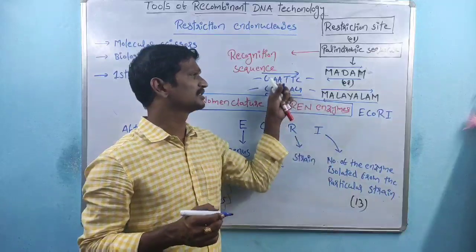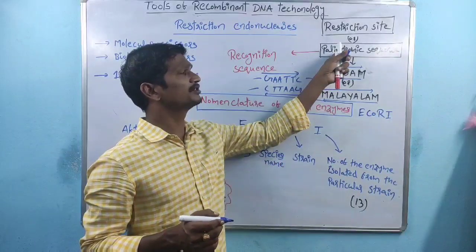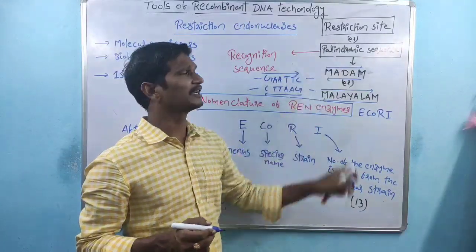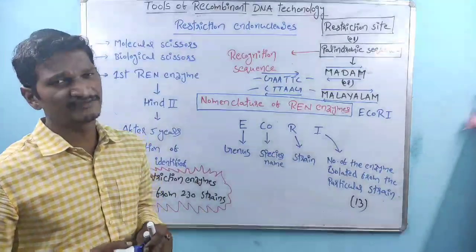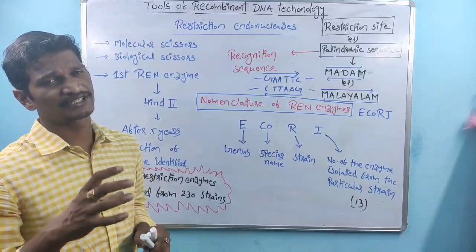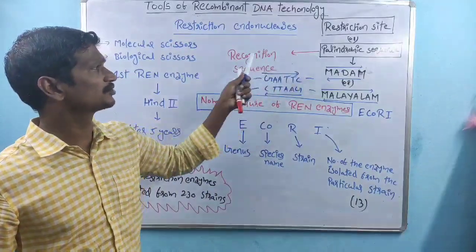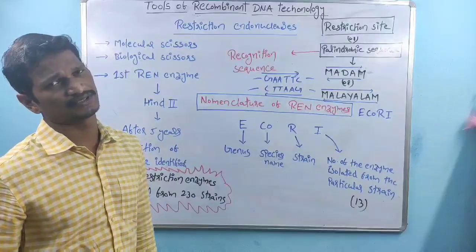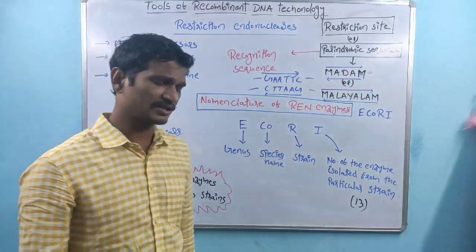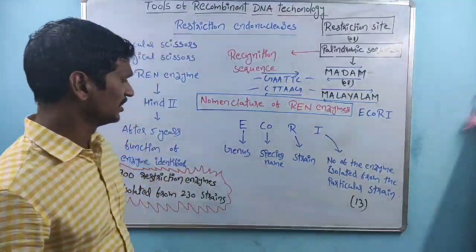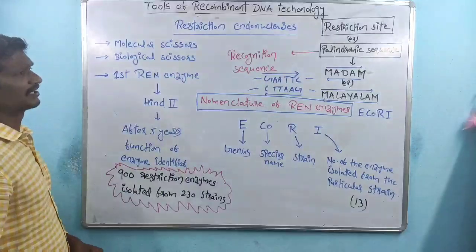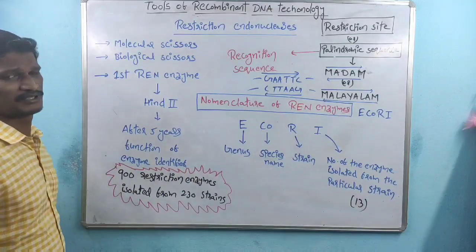That kind of sequence is called a palindromic sequence. These palindromic sequences are identified by restriction endonuclease enzymes. That's why these sequences are also called recognition sequences.